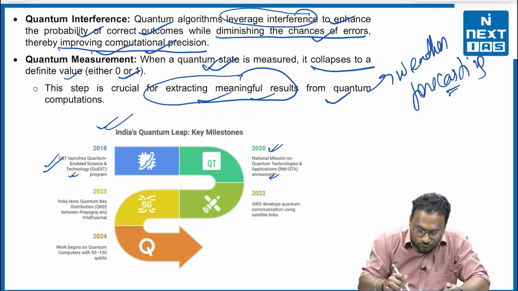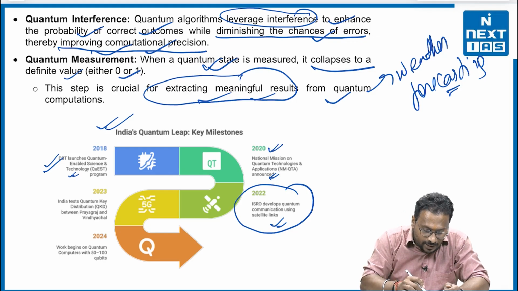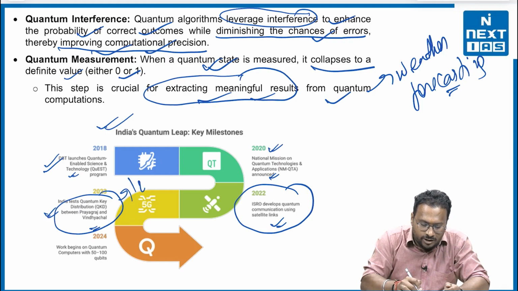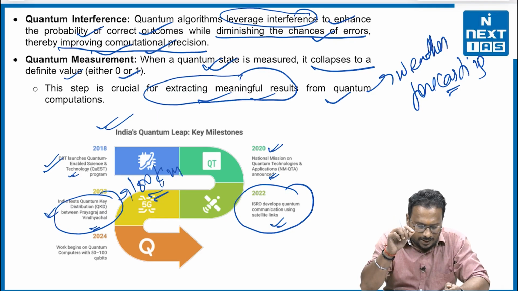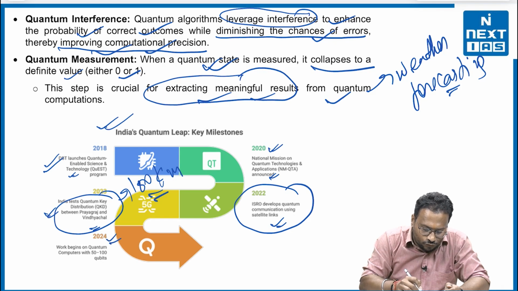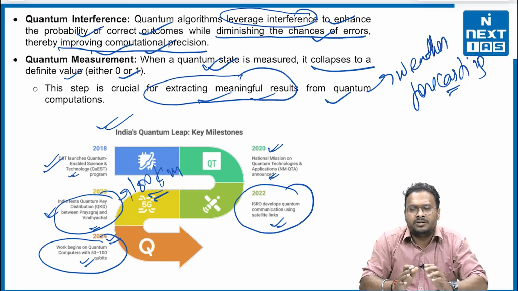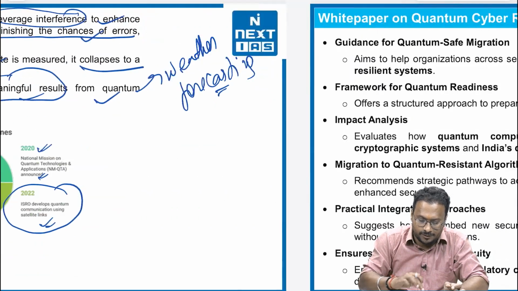In 2022, ISRO developed quantum communication using satellite links, and in 2023, India tested quantum key distribution between Prayagraj and Vindhyachal over 100 kilometers. It is just like a cable run between Prayagraj and Vindhyachal. Fourth, in 2024, work began on quantum computers with 50 to 100 qubits. This is the exact path of the developmental phases of quantum computing in India.